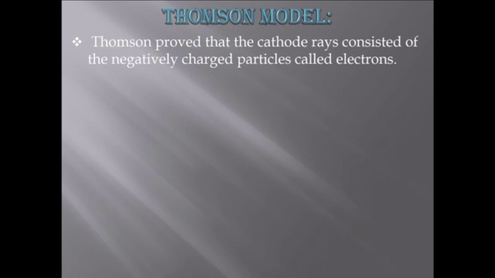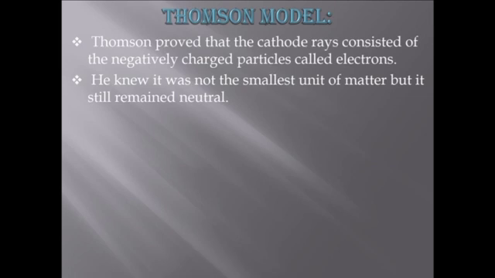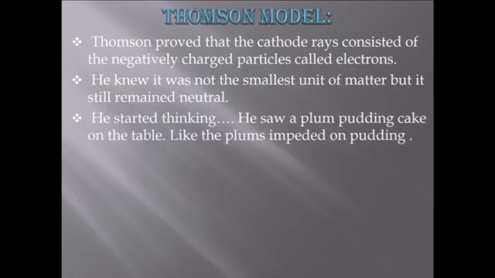According to Dalton, atom was the smallest unit of matter, a hard sphere and electrically neutral. After the discovery of proton and electron, Thomson knew it was not the smallest unit of matter, but it still remained neutral. He started thinking. He saw the plum pudding cake on the table. Like the plums are embedded in the pudding, similarly it struck him.